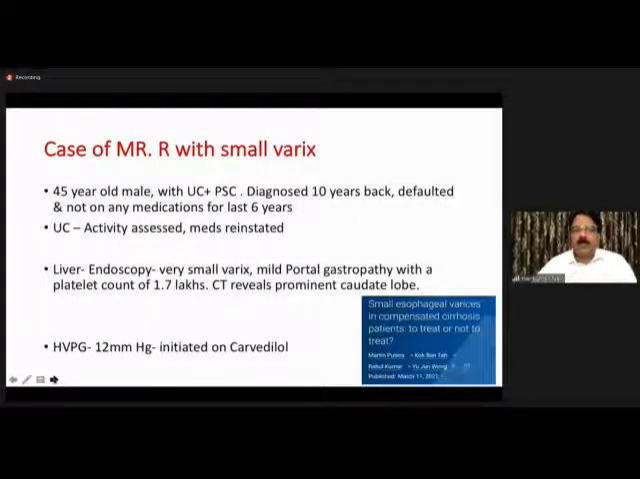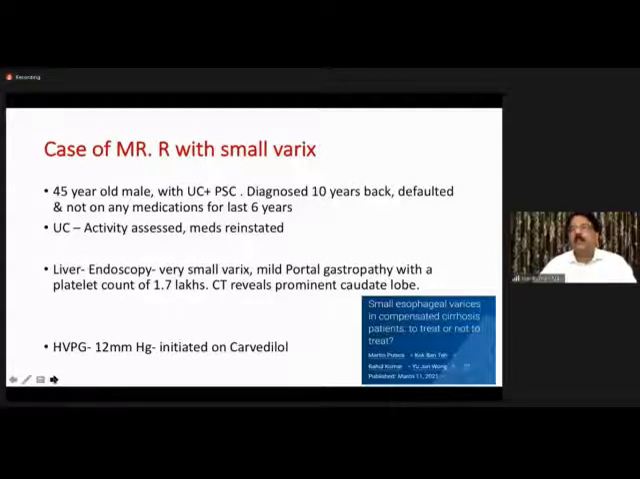Now, this particular concept of small varix or no varix, but the portal pressure is high, has been thoroughly researched, published, and there is an ongoing large-scale multicentric RCT in the United Kingdom, the BOPPP trial, looking at this particular concept of small varix in a compensated disease.